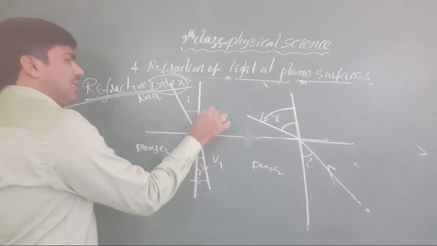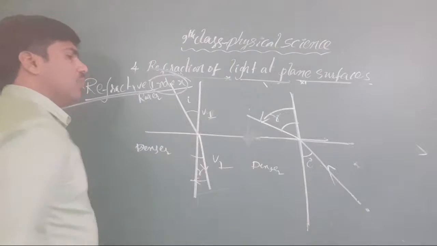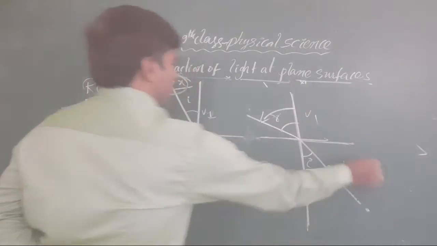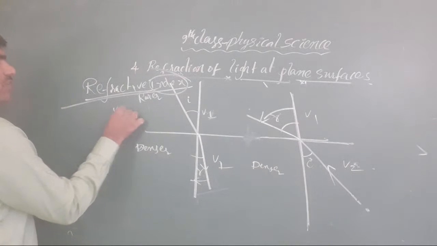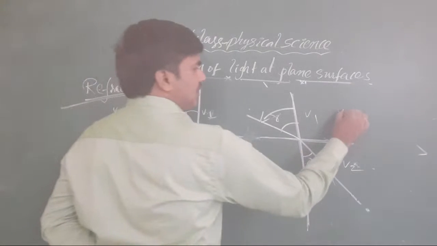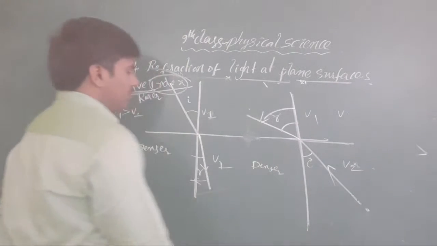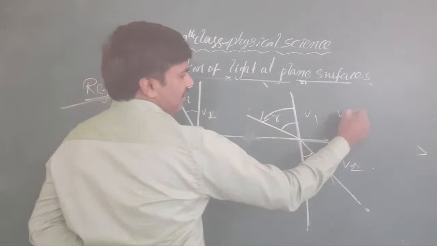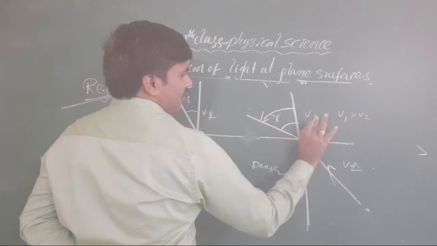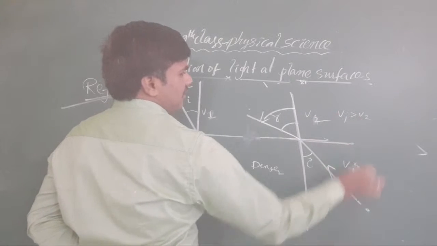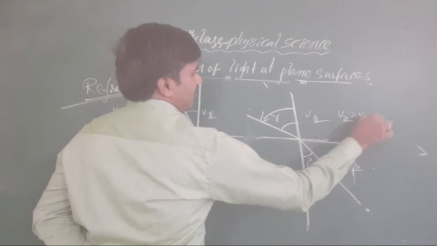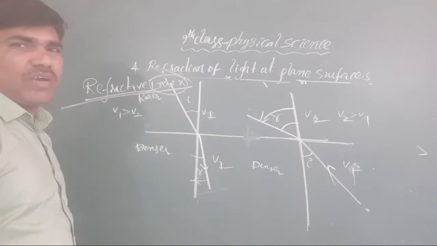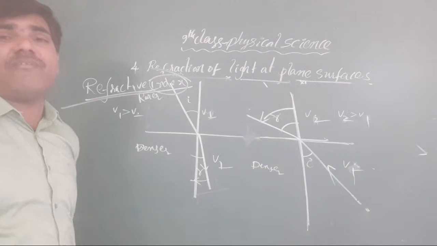Suppose you take V1 and V2. Here we take V1 and here V2. The condition here is V1 is greater than V2, and here also V1 is greater than V2. For our variation purpose, if you take V2 as V1, then here it becomes V2 greater than V1. What is our main concentration here? The velocities of the light ray.